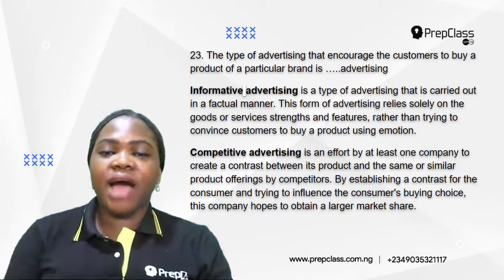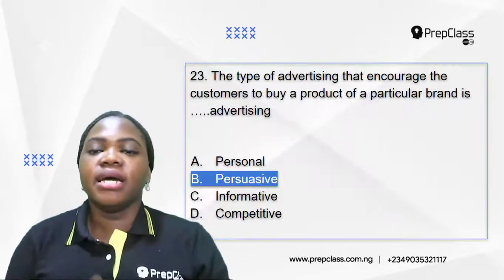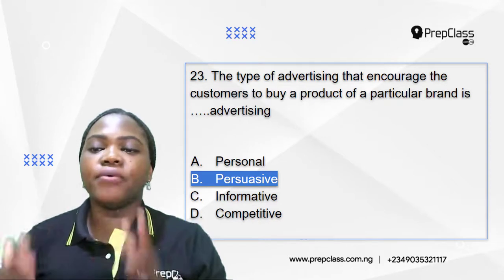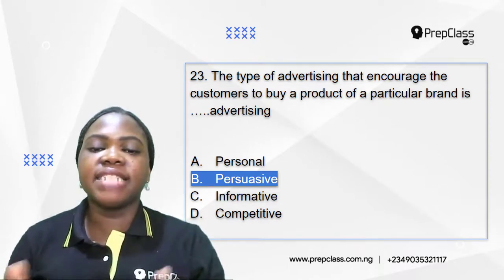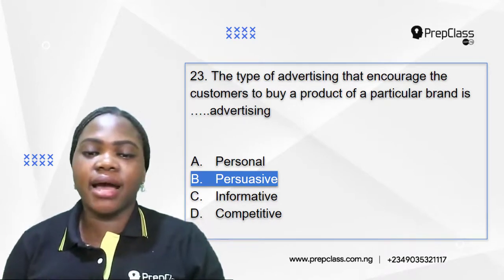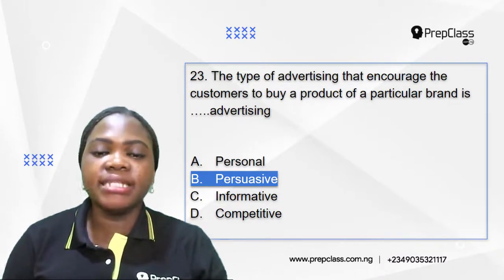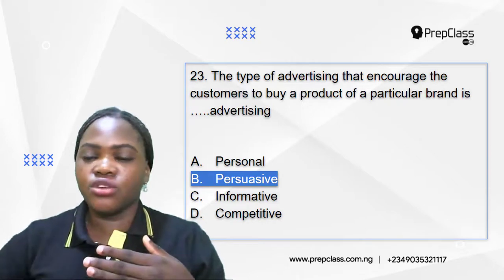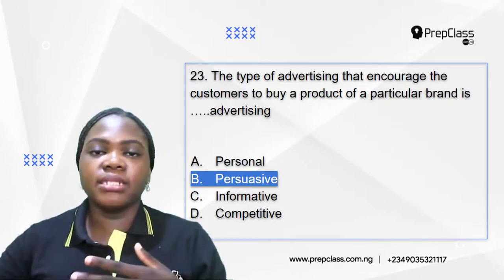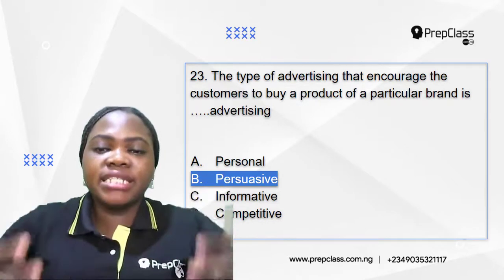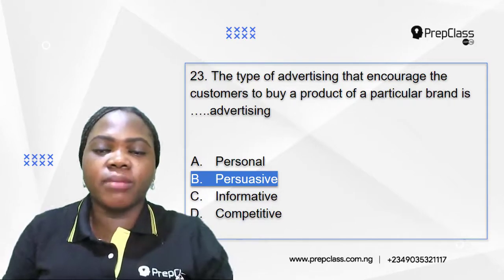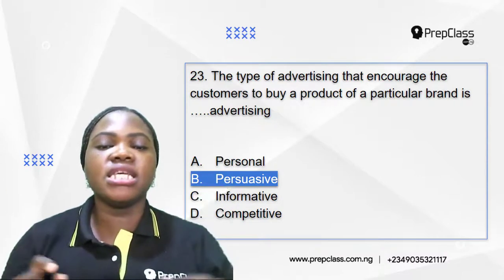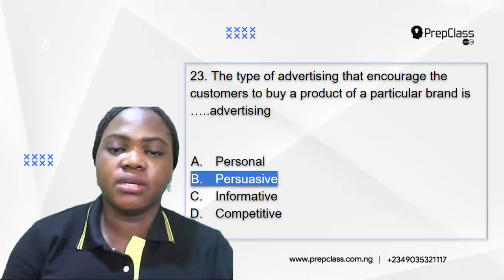Okay, so now which of the options is correct? The type of advertising that encourages the customers to buy a product of a particular brand is dash advertising. It's not personal advertising. It's not informative. It's not competitive because you're not calling out other competitors. You're not calling out other similar products. You are persuading them. You are encouraging the customers to buy a product of a particular brand. So the correct option is B, persuasive.